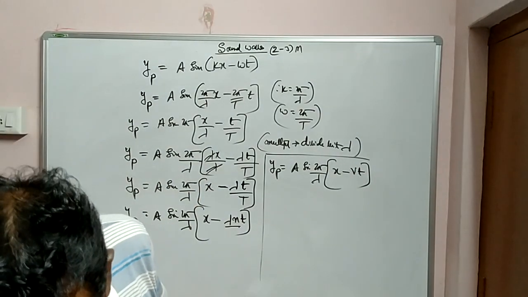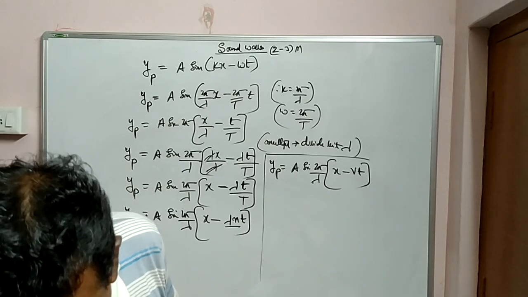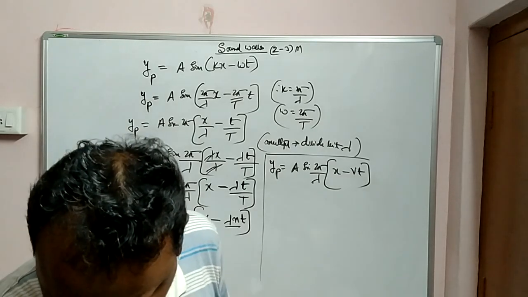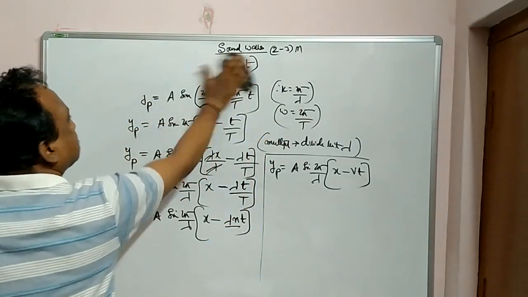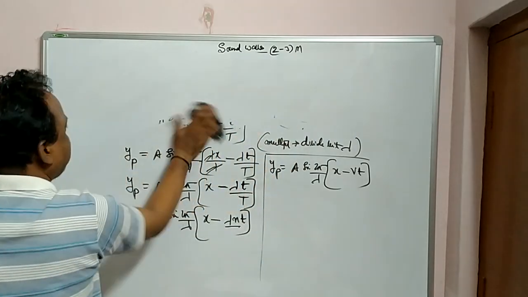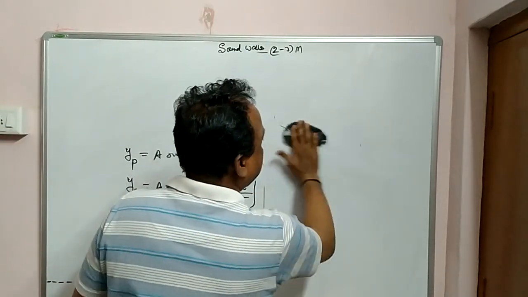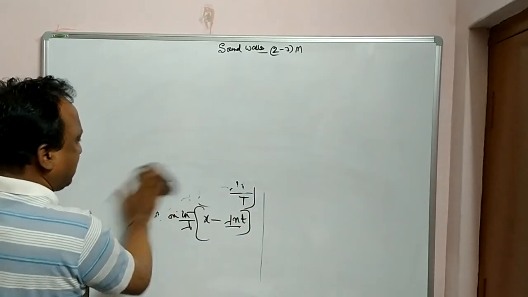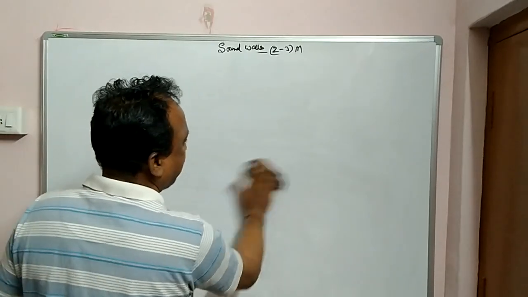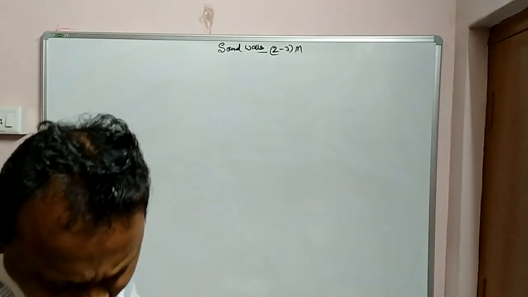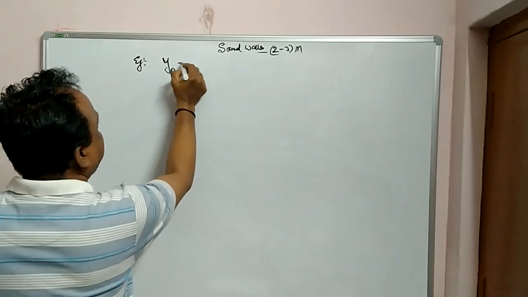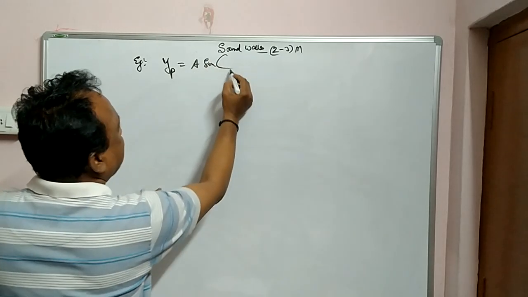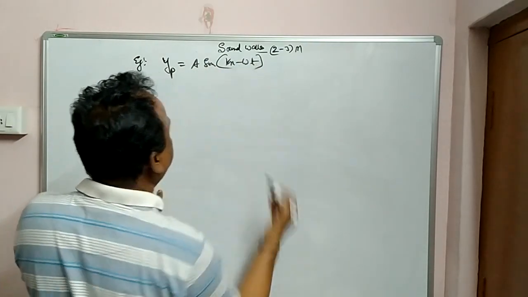Okay, right. Now let us see a small example to understand in a better manner. Shall I rub this one? Right, now in the sound chapter, it's a very big chapter, of course not an easy one, a lot of concepts and numericals are also there. Let us take a small example. As I told you, the displacement of the particle equation is a sin kx minus omega t, or you can write omega t minus kx.